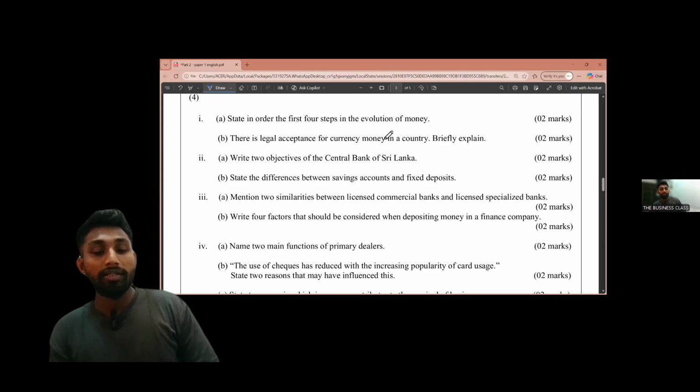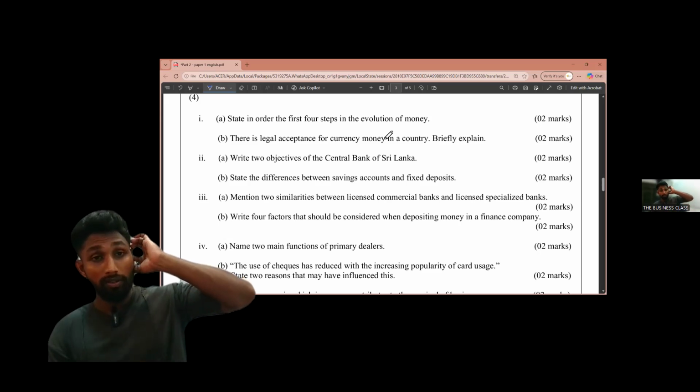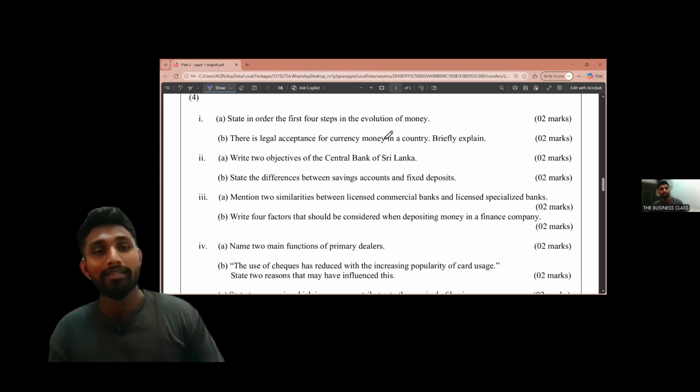The first money type is commodity money. Commodity money is tangible things like salt, seashells and tobacco products. Then the next step is metallic money, precious metals like gold, silver and copper.